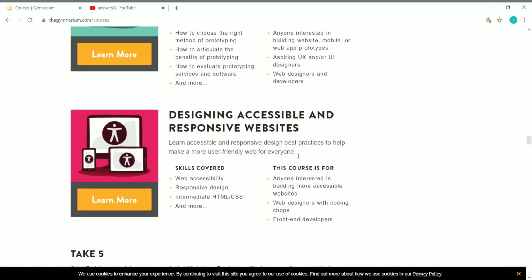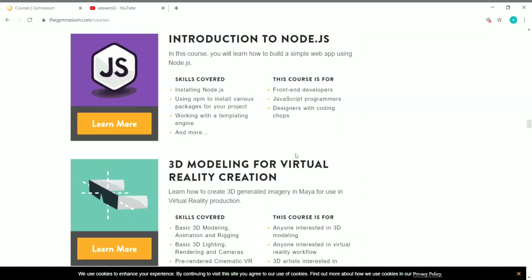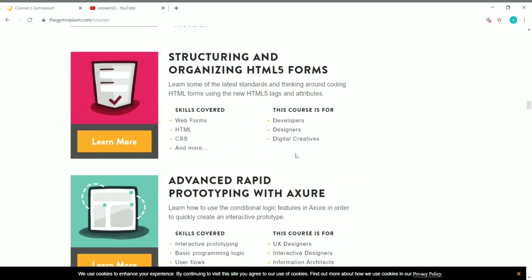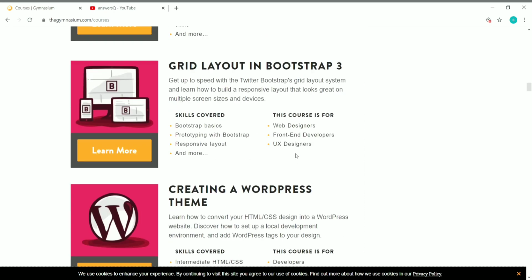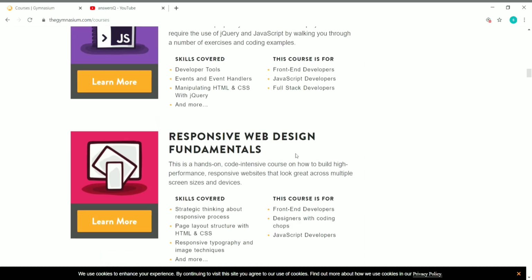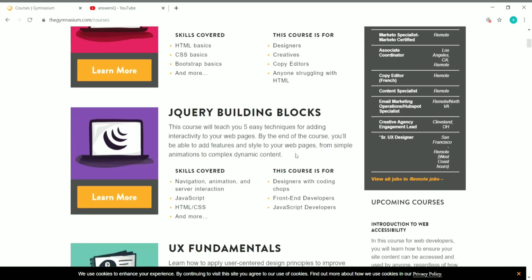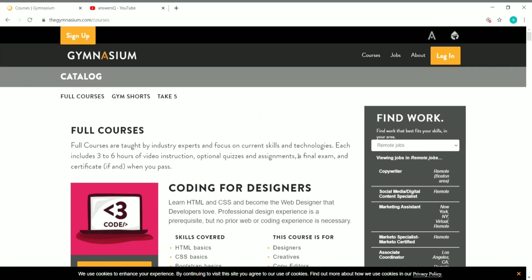So these are all the short courses that are available for free in Gymnasium. You can get a free batch after completing each course in Gymnasium. In addition to the full-length courses and short courses, Gymnasium also offers some video tutorials.